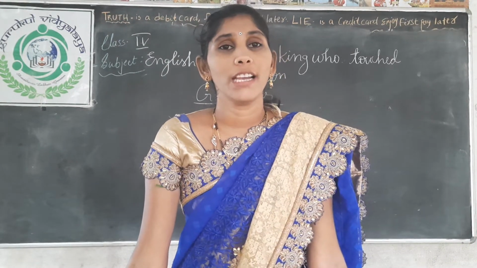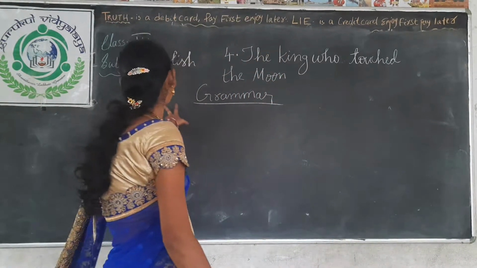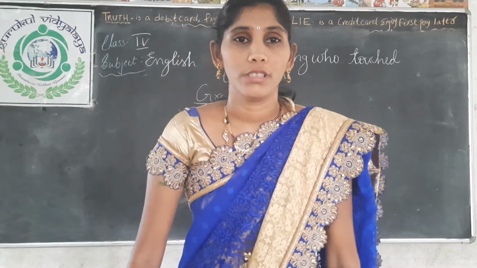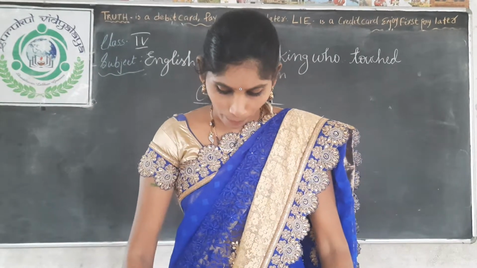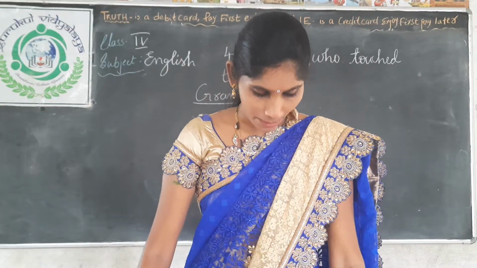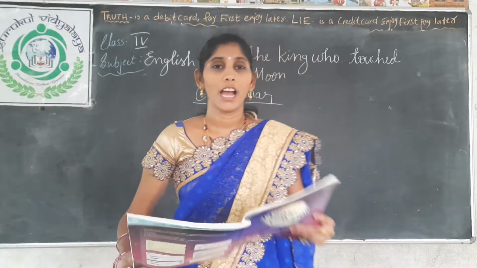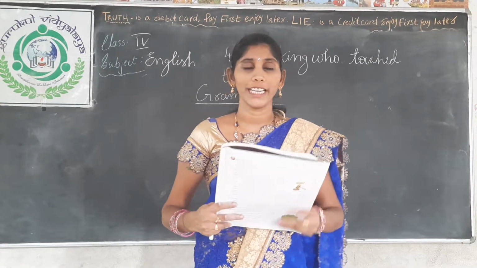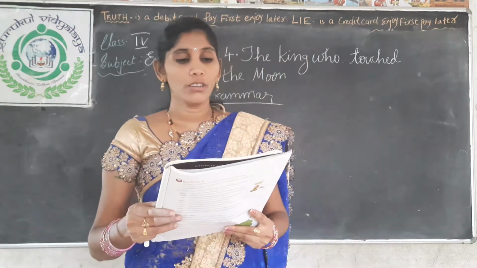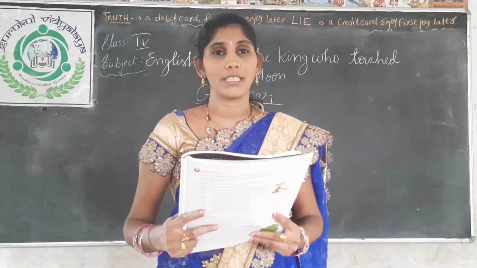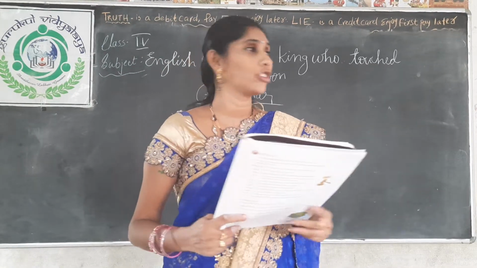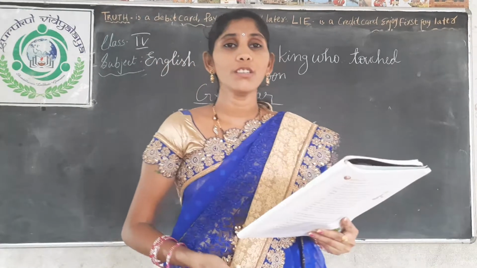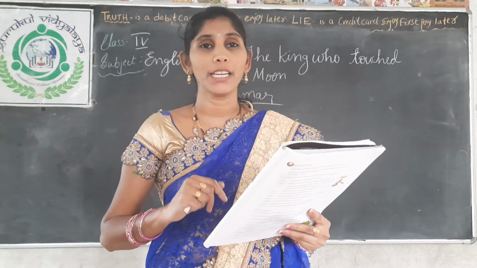Today we are going to see our English fourth lesson, grammar part. The King Who Touched the Moon. Textbook grammar part. Now all of you open your textbook, page number 28. Are you ready with the textbooks, page number 28, children? Shall we start? Let us see page number 28, true or false. Already we have listened to the story about the king who touched the moon in the previous class. Now we are going to see the textbook grammar part.